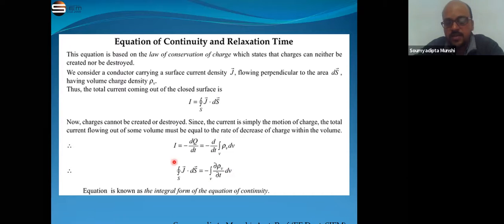This is the integral form of the equation of continuity, and it shows that the total current flowing out from some volume inside any conductor must be equal to the decrease of charge within that volume, minus the integration of del rho v by del t dv. It shows the decrease of the volume charge density inside a particular volume. With the help of this, we can say this is the integral form of the equation of continuity. Okay, up to this is clear?